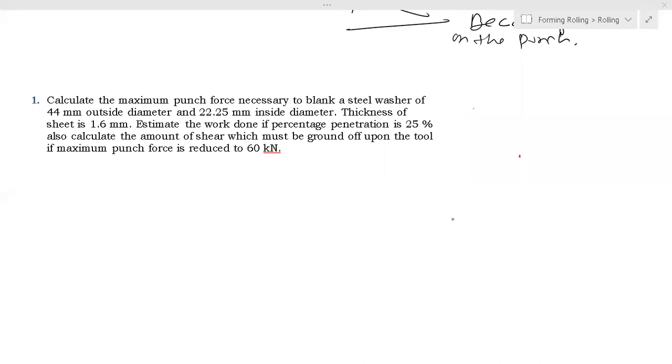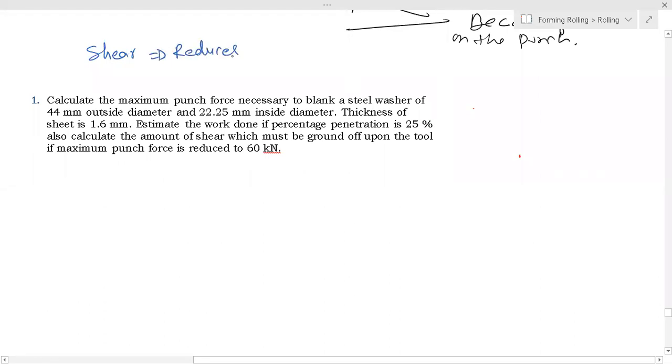So we discussed shear, and we also knew that shear reduces cutting force. If you provide shear, it is in millimeters, or it may be in an angle theta also.